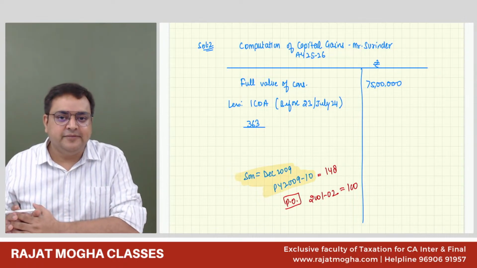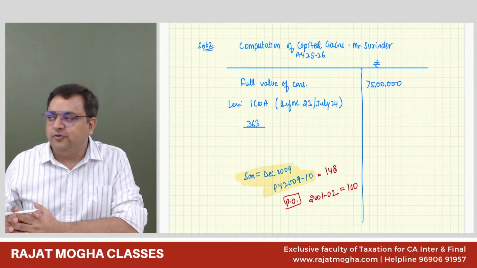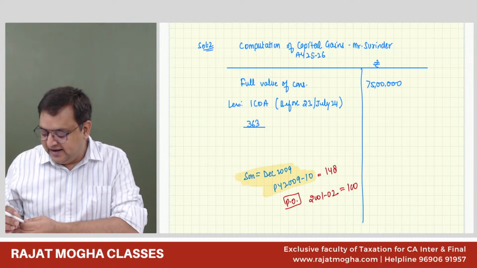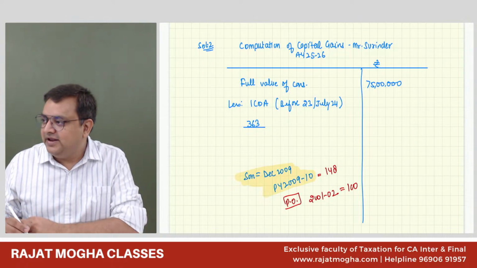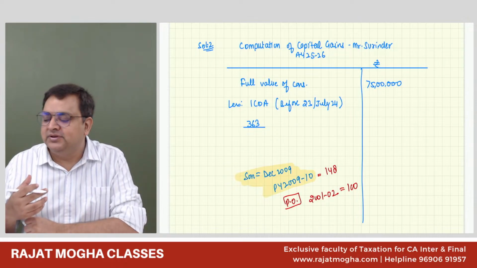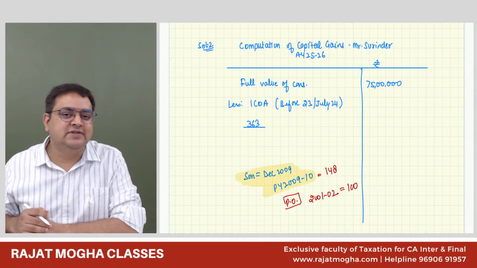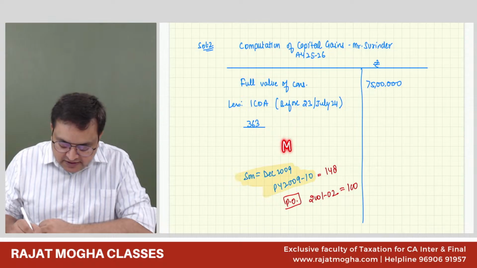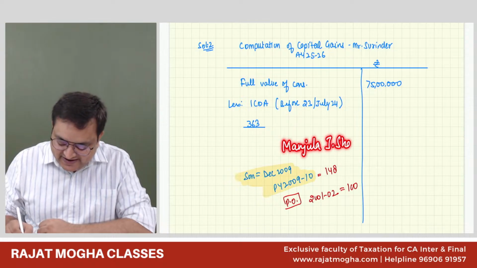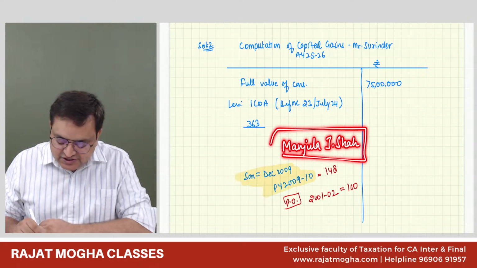I've told you in the classes. The Bombay High Court has given this judgment in the case of Manjula Jesha, which you have to quote.